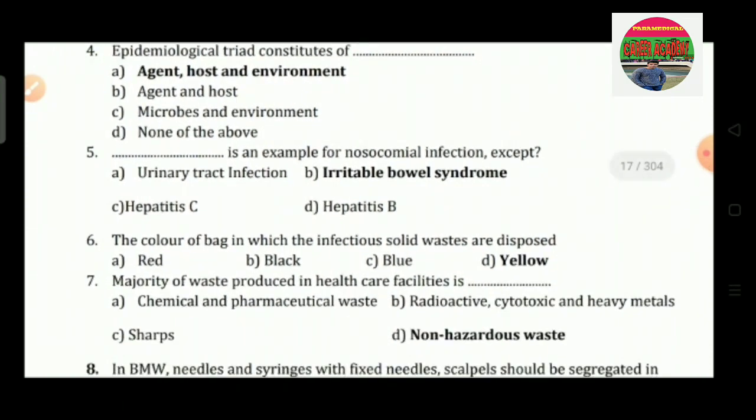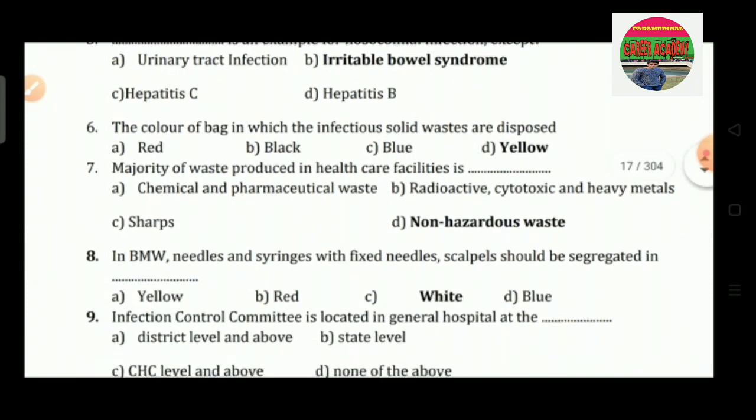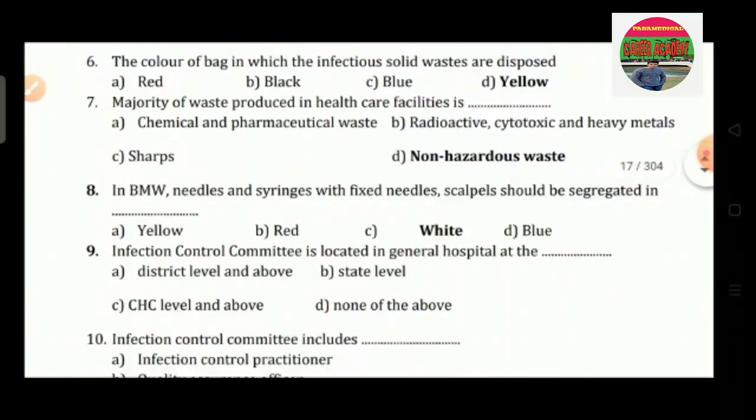Question number 5: dash is an example of nosocomial infection except. Option A is urinary tract infection, option B is irritable bowel syndrome, option C is hepatitis C and option D is hepatitis B. So the correct answer is option B, that is irritable bowel syndrome. Question number 6: the color of bag in which the infectious solid wastes are disposed. Option A red, option B black, option C blue, option D yellow. So the correct answer is option D, that is yellow.